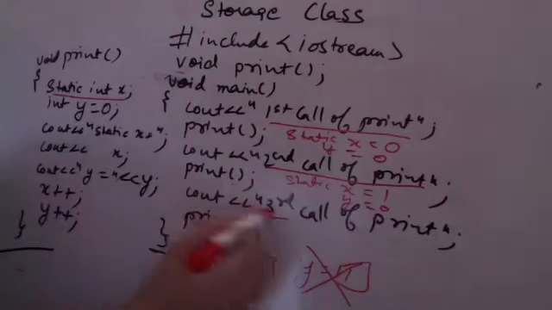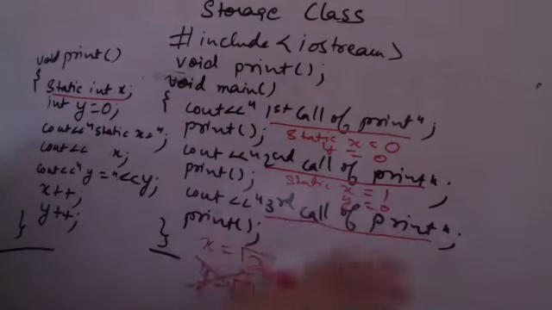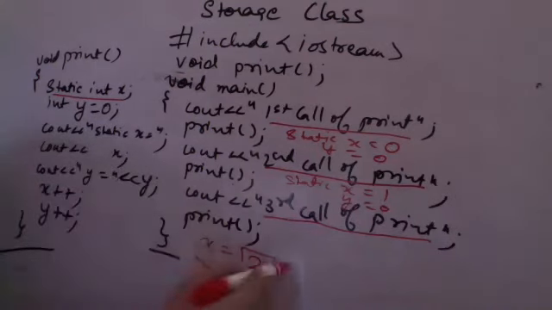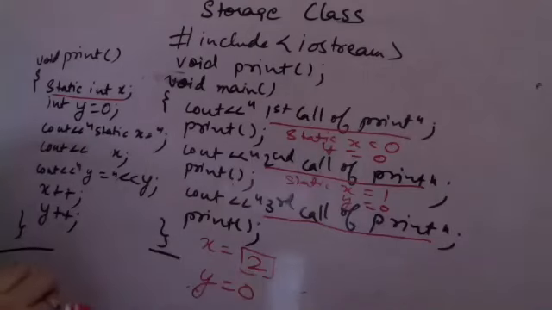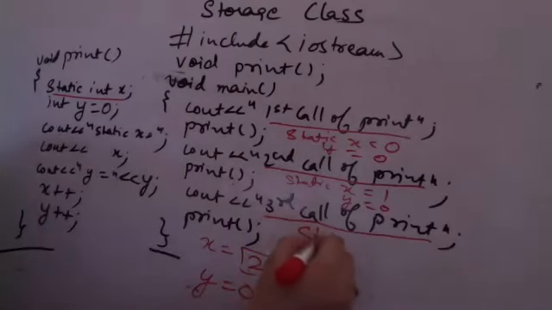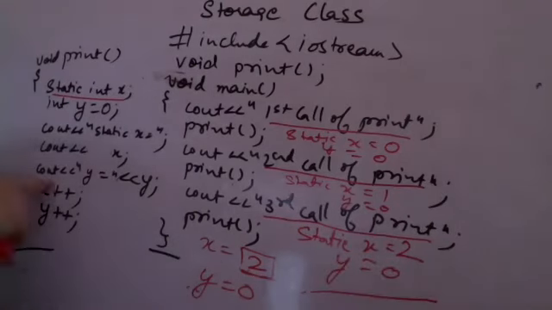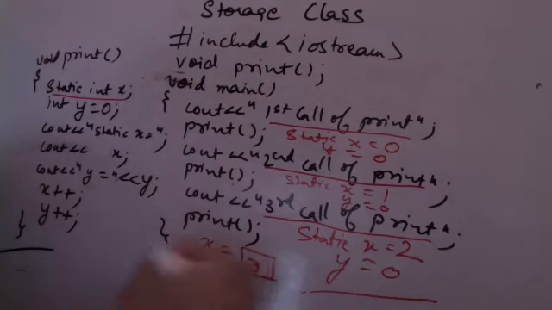Again I go back, and it will print the third call of the print function. Then when print is called, I again refer to the same value of x and create a new y equal to 0. Now static x will be printed as 2, and the value of y is 0. Again the values will be incremented. This will be 3, this will be 0, 1, and when I come back, this y will end.